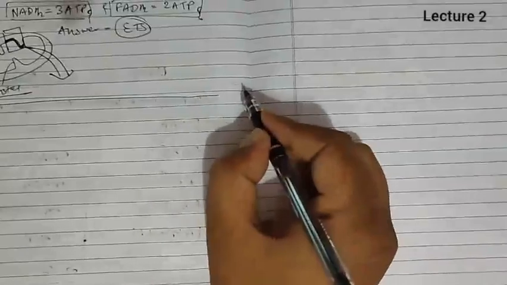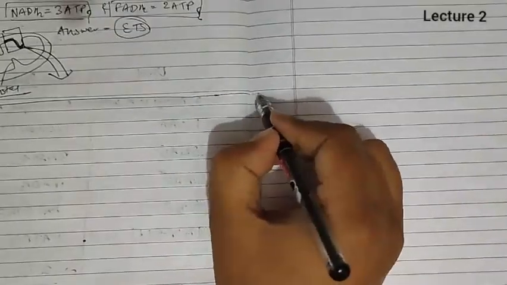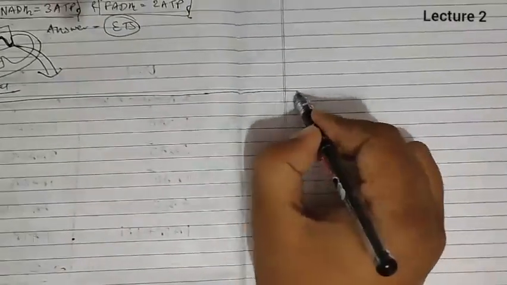So first we draw the outer mitochondrial membrane. I am taking two pages so you can understand in a better way. And this is the outer mitochondrial membrane which is running here.